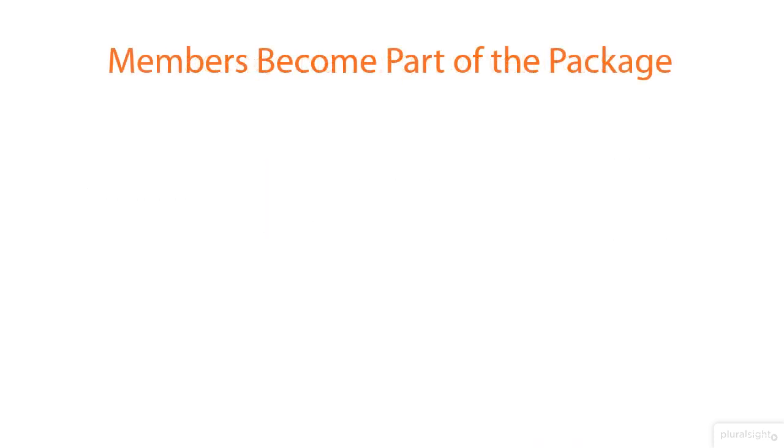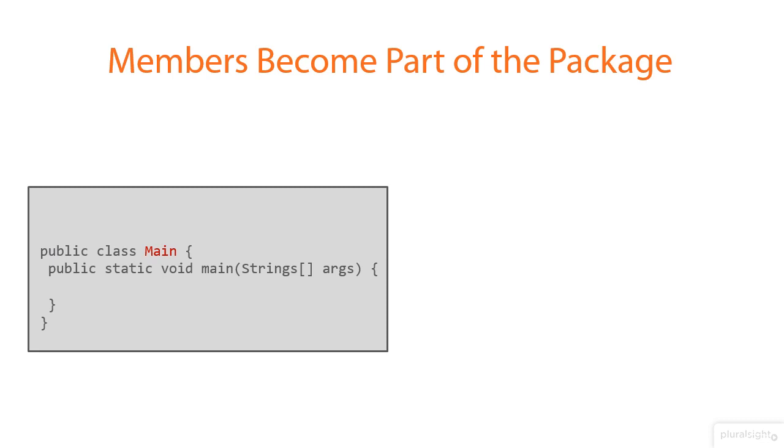Now, as we put members into a package, those members become part of that package, and that package becomes part of the member's name. So if we just build a class called main, the name of that class is just main. But once we put that class inside of a package, the package name becomes part of the overall class name.